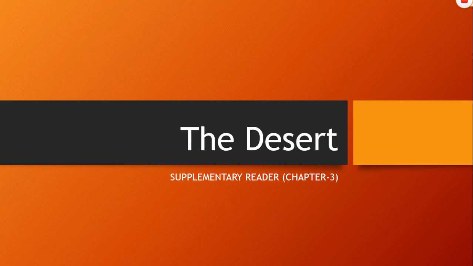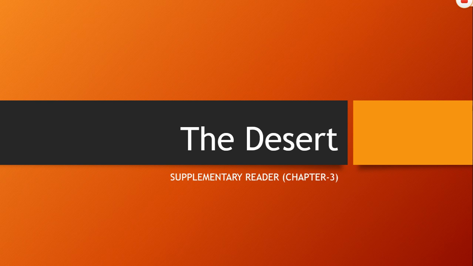So, dear children, today we are going to start with the new chapter from your supplementary reader, An Alien Hand, and the chapter is The Desert. Fine. So, dear children, you must have visited Rajasthan with your parents, right?